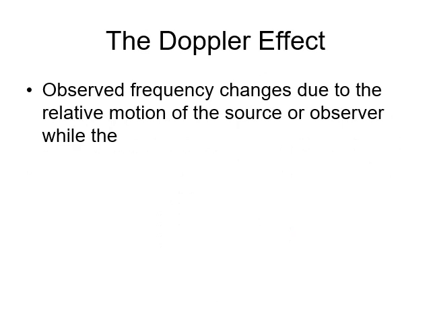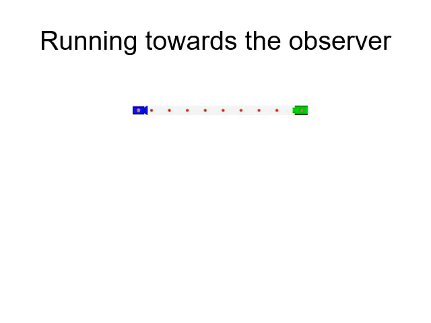So you should be aware that the Doppler effect is basically a phenomenon where the observed frequency changes due to the relative motion of either the source of the wave or the object observing the wave. Okay? And it all has to do with the motion of either of these two, and it's only the observed frequency. The source can stay the same as what it used to be, but the frequency the observer sees, hears, or feels will be different.